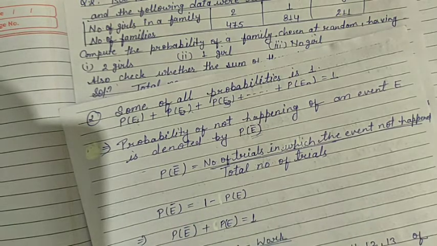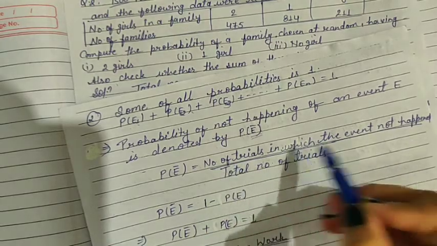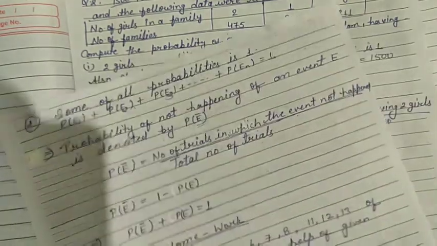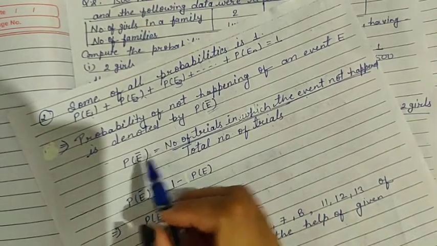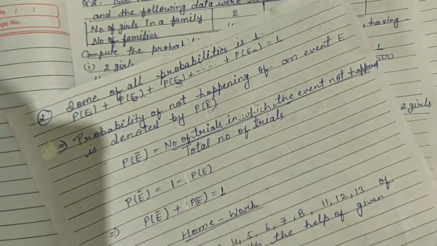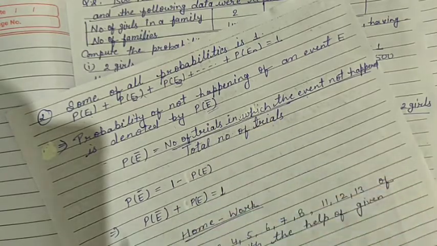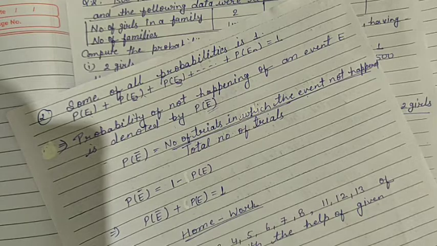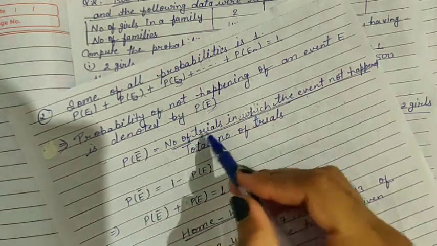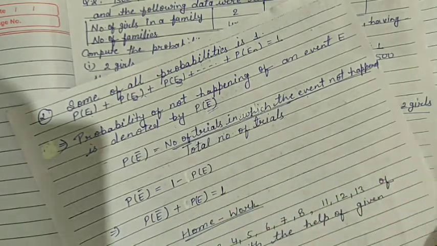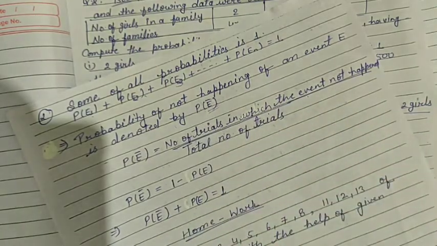It is as easy as probability of happening an event: number of trials in which the event did not happen upon total number of trials. And if we want to find probability of happening an event, then it is number of trials in which the event happened upon total number of trials. And probability of not happening an event, P(E bar), is equal to number of trials in which the event did not happen upon total number of trials.